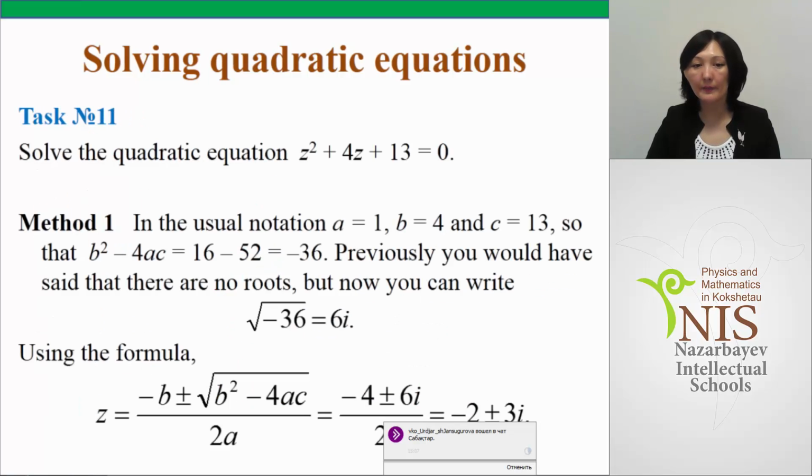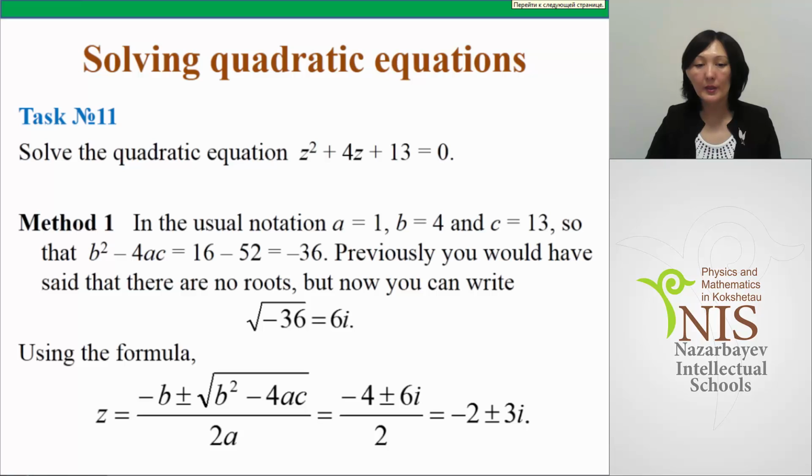Task number 11. Solve the quadratic equation z squared plus 4z plus 13 is equal to 0. Let me notice that all coefficients are real numbers. It will be necessary for us at the end when we will get the solution. Again, we will do it using two methods. The first method. In the usual notation, a is 1, b is 4, and c is 13.